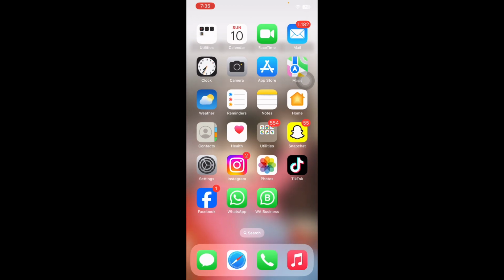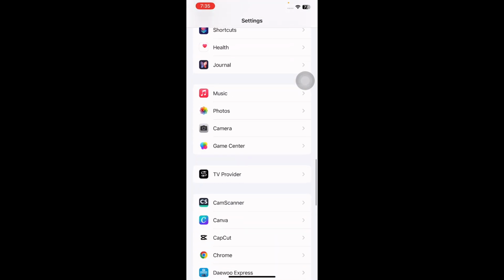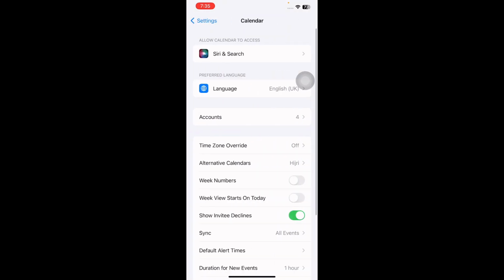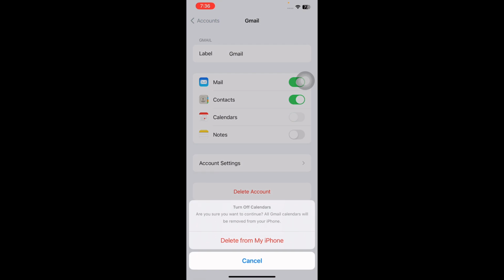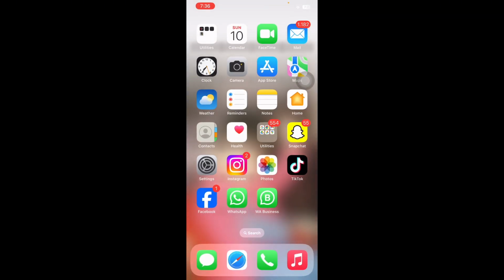Next, enable calendar sync for all accounts. Go to the Settings app on your iPhone and then scroll down and navigate to Calendar. Tap on it and then go to Accounts. Then select your account and then toggle on Calendars. And you are done.